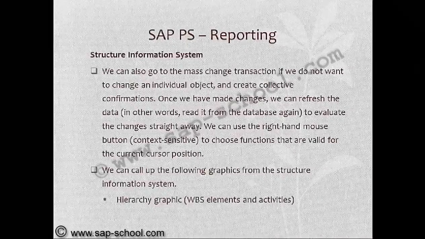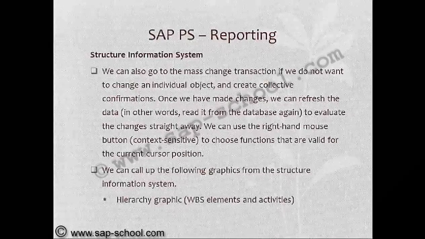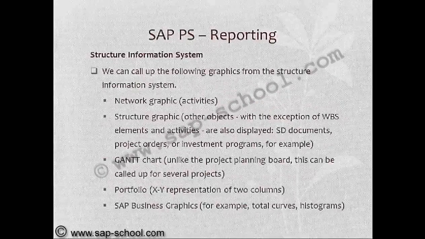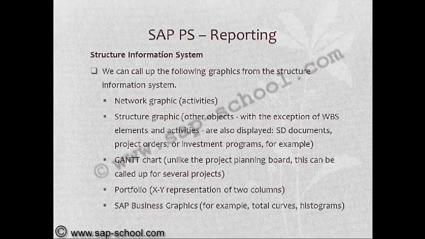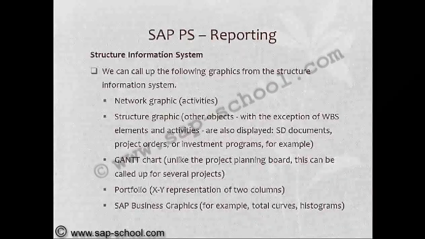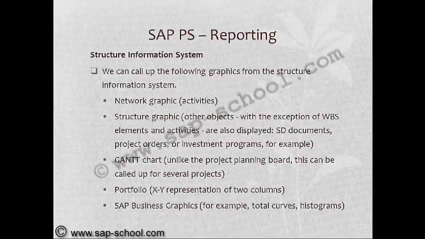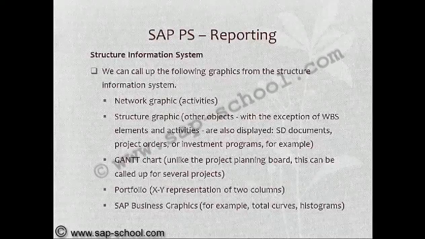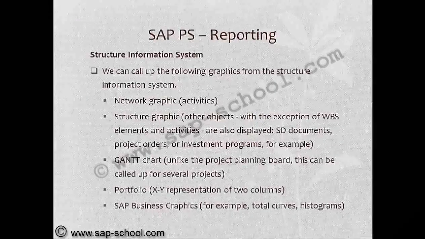We can call up the following graphics from the structure information system: hierarchy graphics, WBS elements and activities, network graphic, activities, structure graphic. Other objects, with the exception of WBS elements and activities, are also displayed: sales and distribution documents, project orders, investment programs, for example. Gantt chart: unlike the project planning board, this can be called up for several projects. Portfolio: XY representation of two columns. SAP business graphics.